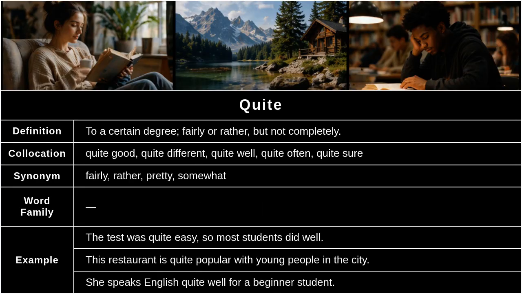Quite. Definition: to a certain degree, fairly or rather, but not completely. Collocation: quite good, quite different, quite well, quite often, quite sure. Synonym: fairly, rather, pretty, somewhat. Word family. Example: the test was quite easy, so most students did well.